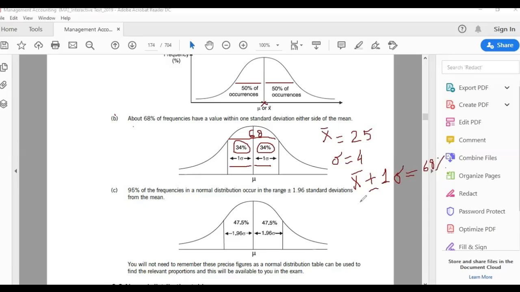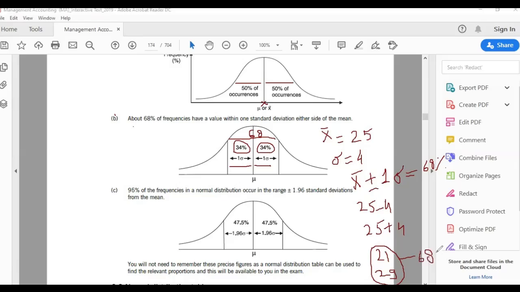It means 25 minus 1 standard deviation of 4, and 25 plus 1 standard deviation of 4, so you get a range of 21 to 29. You say that within 21 to 29, 68% of the values lie.